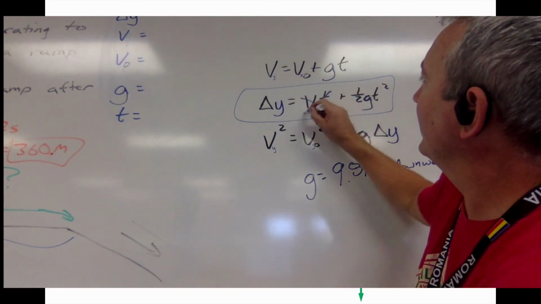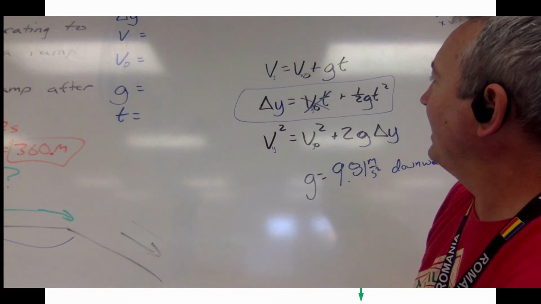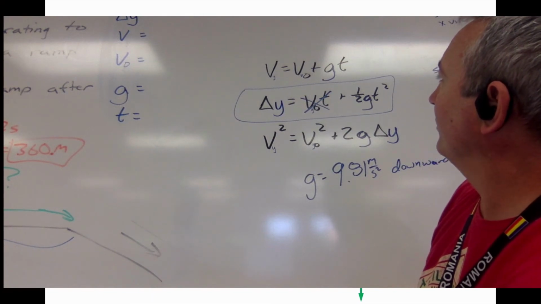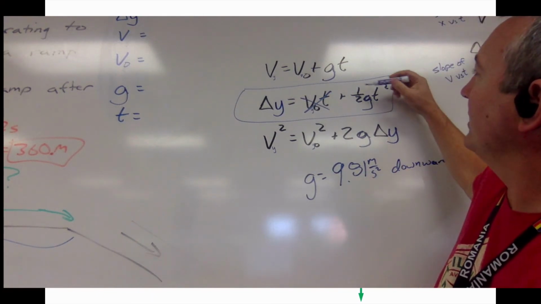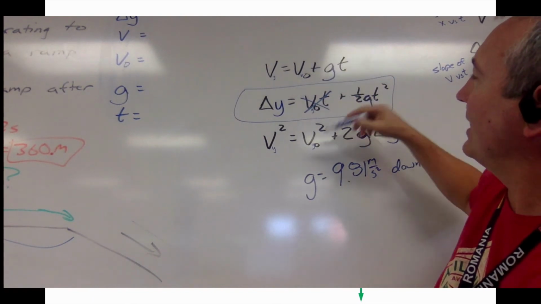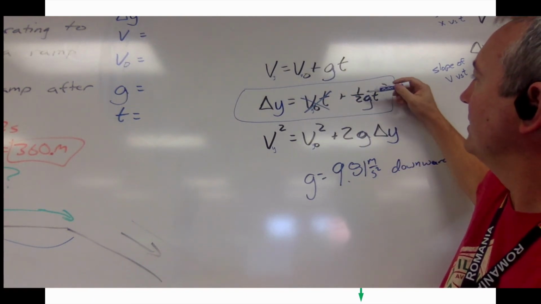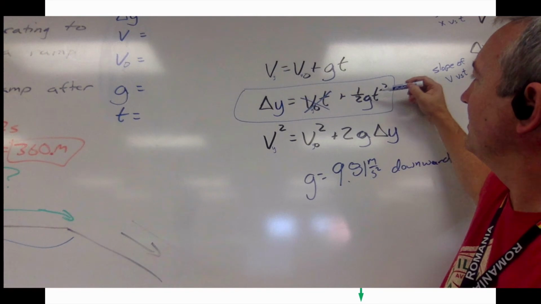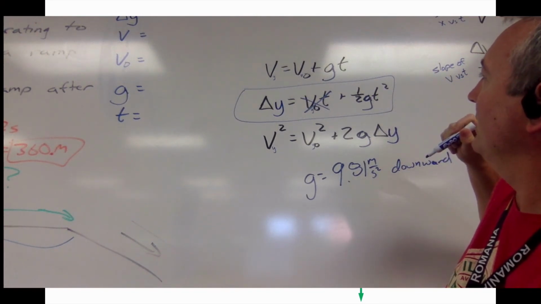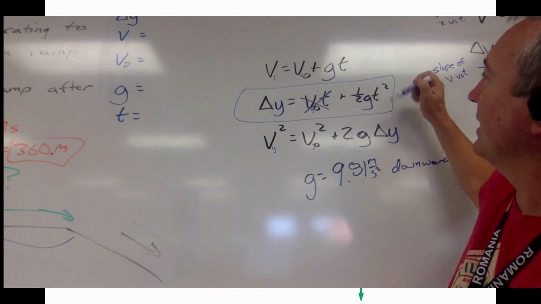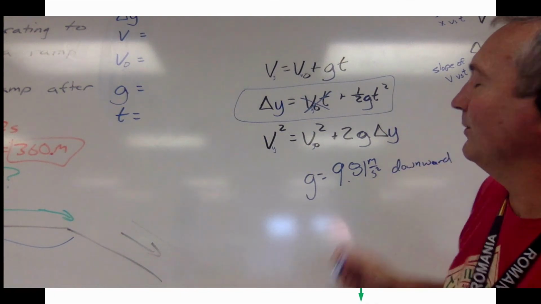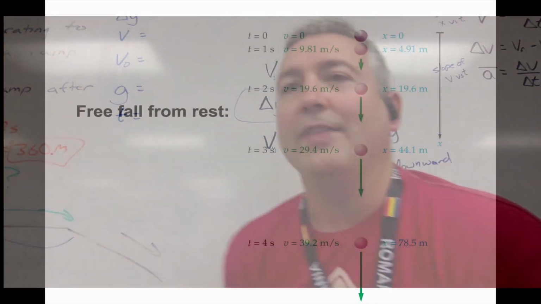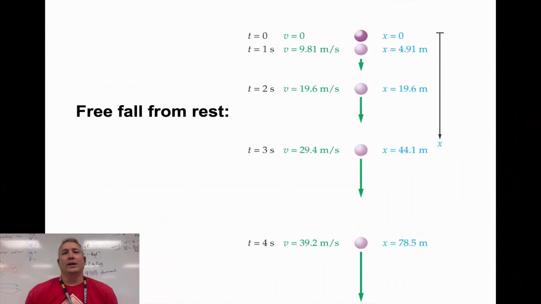So this is assuming that it starts at rest, so Vy naught equals 0. When something starts at rest, the initial velocity is 0, so it simplifies all of these. So 1/2 of 9.81 times 1 squared, 1/2 of 9.81 times 2 squared, 1/2 of 9.81 times 3 squared, and so on. And that's where we get the 4.91, the 19.6, and the 44.1, and we can just go from there.